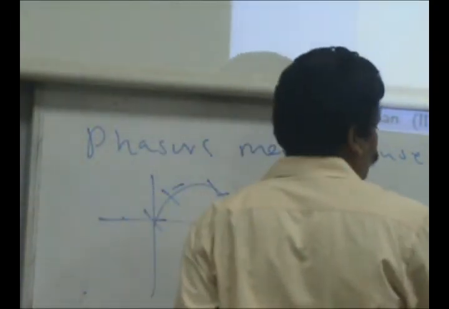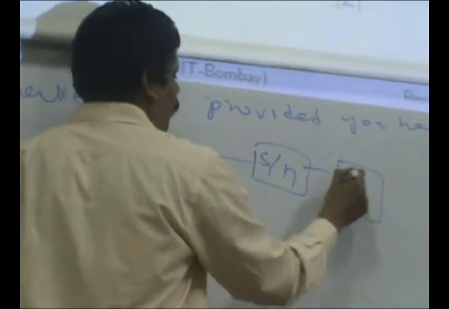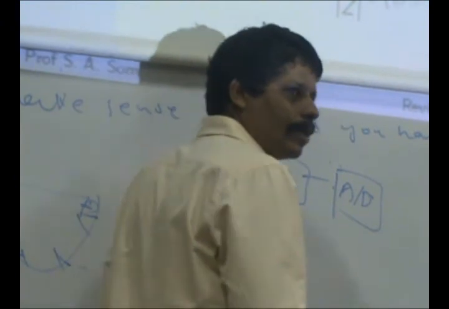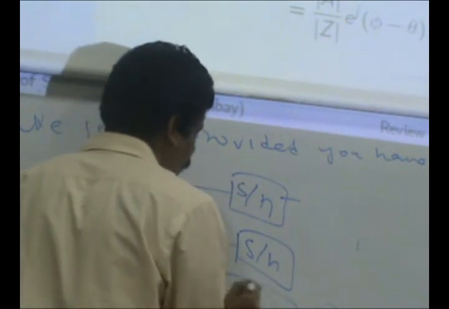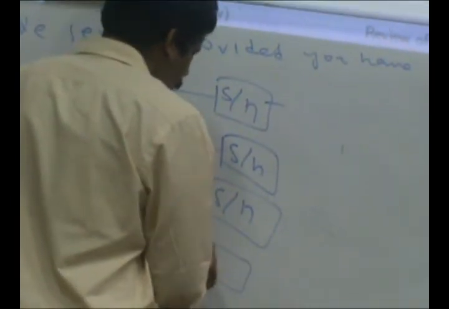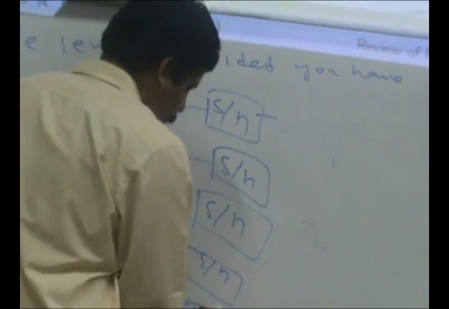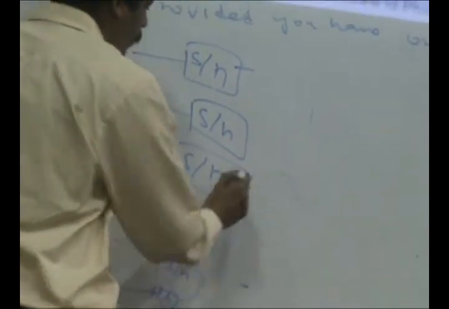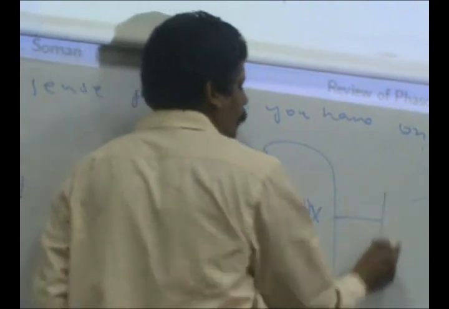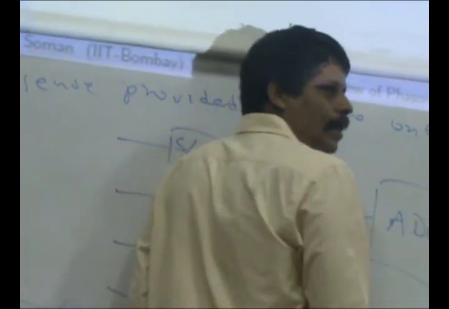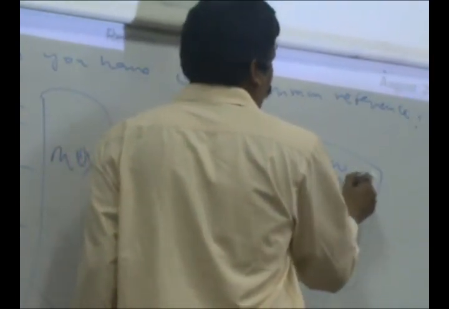So you will have a sample and hold, and then an A to D converter. If you have many 3-phase voltages and 3-phase currents, for example, then you would have multiple such blocks of sample and hold, then a multiplexer, then an ADC, and then a microcontroller or microprocessor or whatever which is going to do the computation.